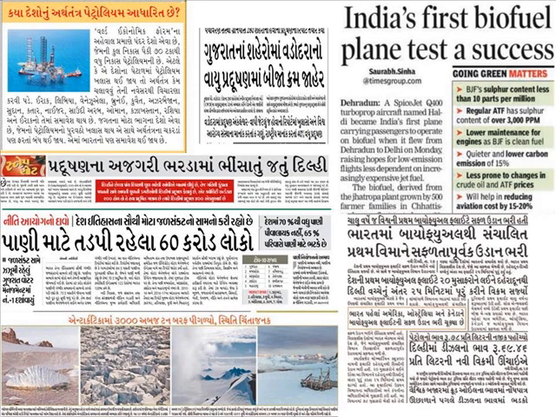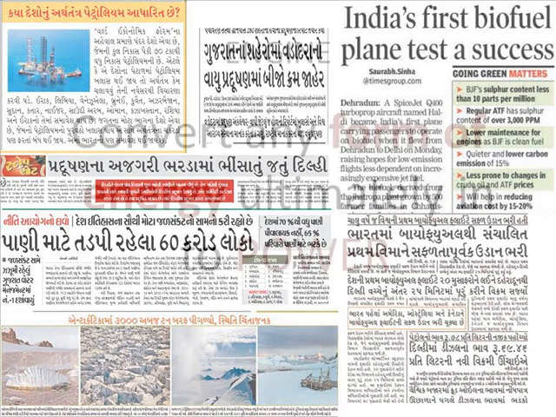You can find here some other newspaper articles that include scarcity of water, melting of glaciers, and rise in the temperature of the earth. These are all side effects of pollution. Also, on the right side, India's first biofuel plane test a success. That is, the article discusses an alternative to fossil fuel.